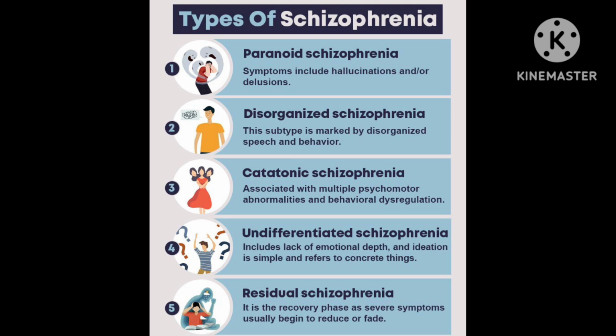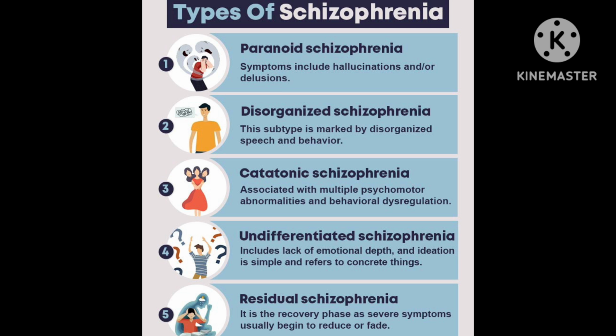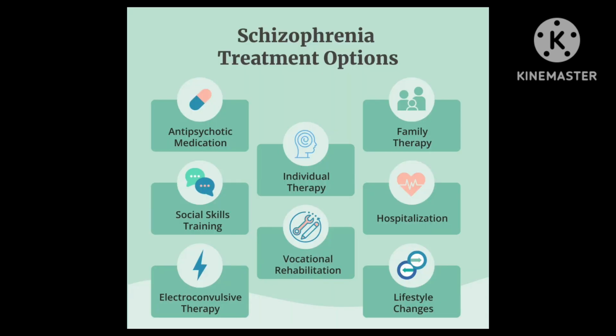Undifferentiated schizophrenia includes lack of emotional depth, and ideation is simple and refers to concrete things. Next, residual schizophrenia. It is the recovery phase, as severe symptoms usually begin to reduce or fade. These are all types of schizophrenia. Let's see what are the treatments for schizophrenia.